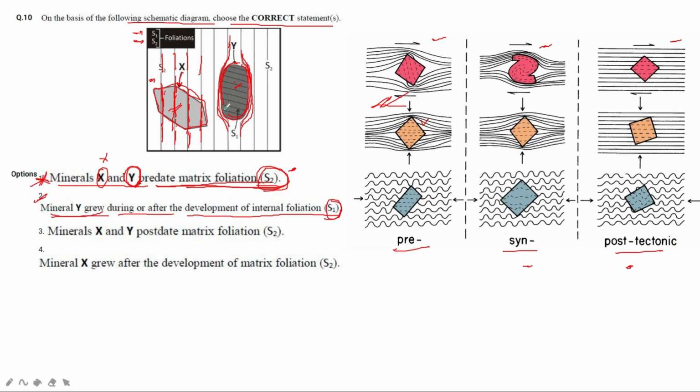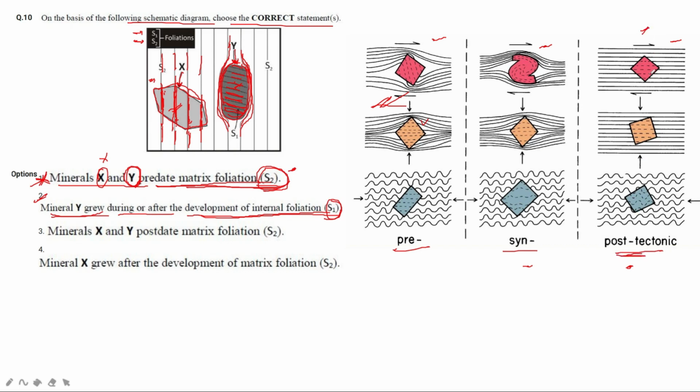You can see the S1 foliations inside the crystal Y, and these are absolutely straight, right? So we can say that the crystal Y was formed after or during the development of internal foliation S1. Like you can see in this case, post-tectonic.